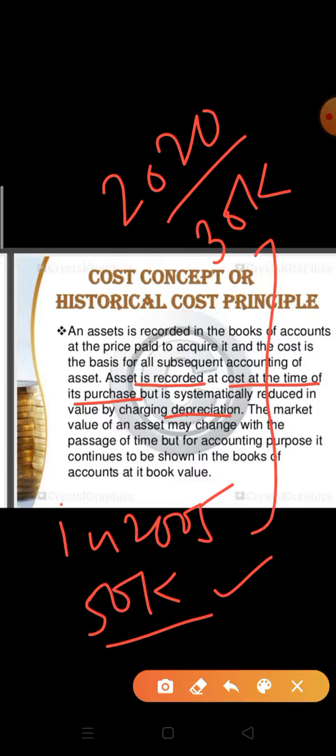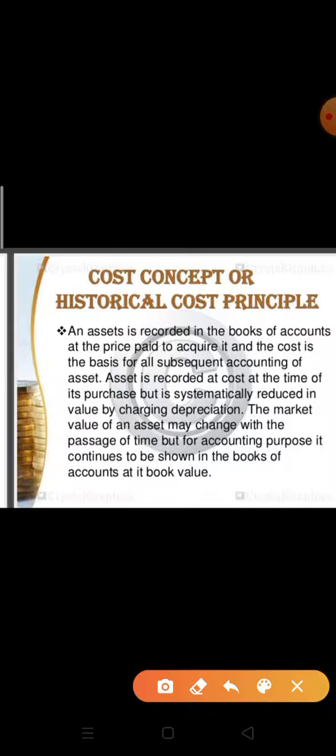It means the machine has reduced its value, and when any asset reduces its value, that is called depreciation. So the market value of an asset may change with the passage of time, but for accounting purposes it continues to be shown in the books of account at its book value or at its acquired value.